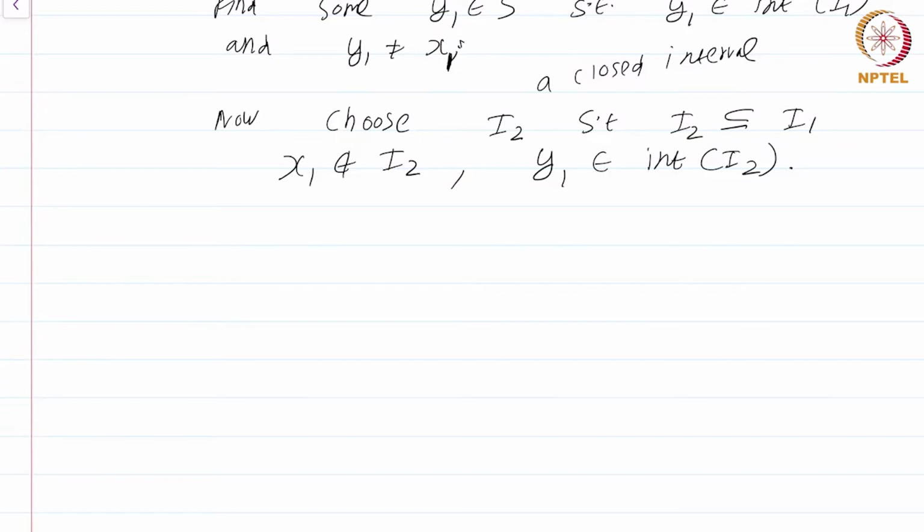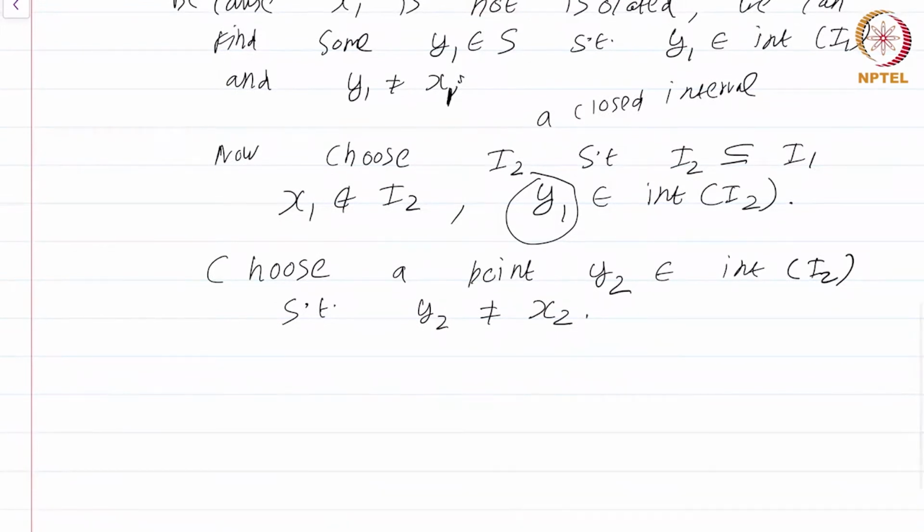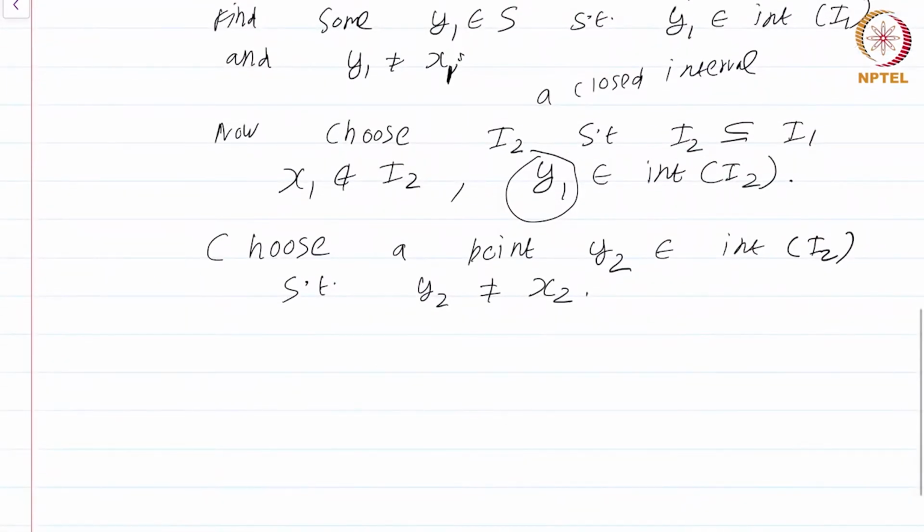Now what we do is the following. Choose a point y2 which is there in the interior of I2 such that y2 is not equal to x2. Choose a point like this. Why does such a point exist? Well, such a point exists because y1 after all is an element of S. I should mention y2 is also there in S, of course, S intersect interior of I2.